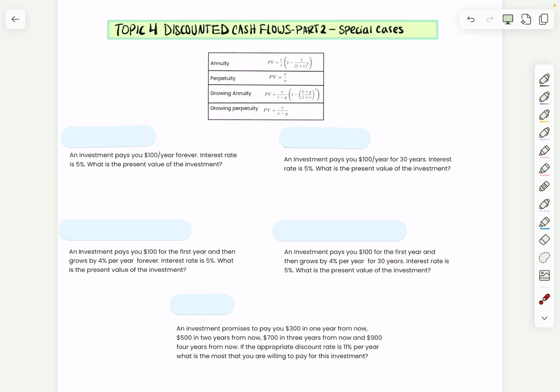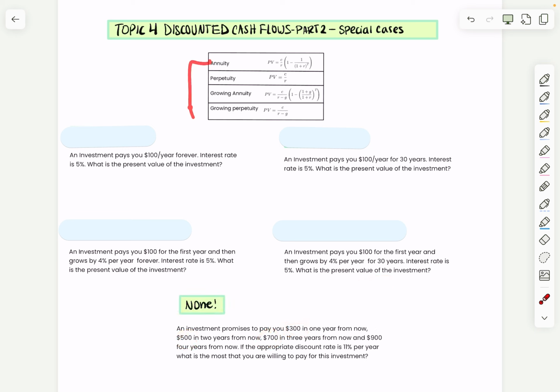When do we know how to use these shortcuts? Well, let's find out when we don't. This problem is the one from last time. If you're explicitly given different amounts of cash flows, then you already know it's going to be none of these cases. This is just going to be one where you'll be discounting one by one, because the only way you can have different amounts of payments is if they give you one amount and then say it's going to grow by a certain growth rate. It's not just random, where they say 300 one year, 500, 700, and then 900. So this is none of the shortcuts.